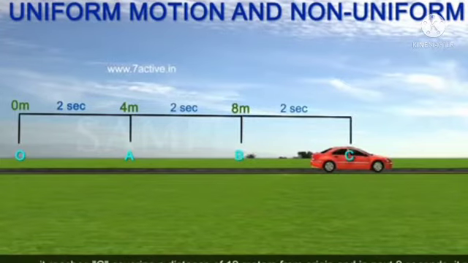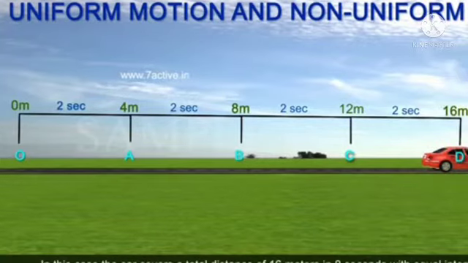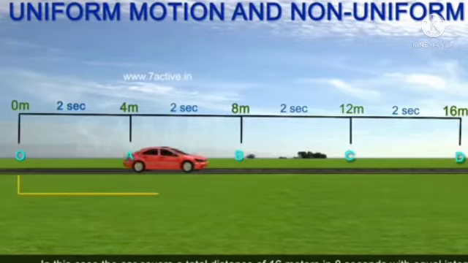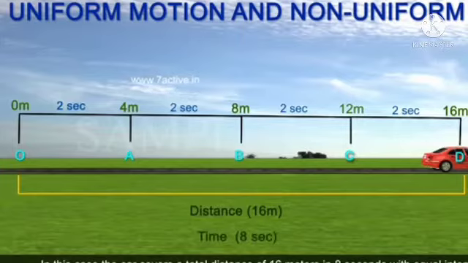Next 2 seconds, 8 to 12 meters. Next 2 seconds, 12 to 16 meters. In this case, the car covers a total distance of 16 meters in 8 seconds with equal intervals of 2 seconds.